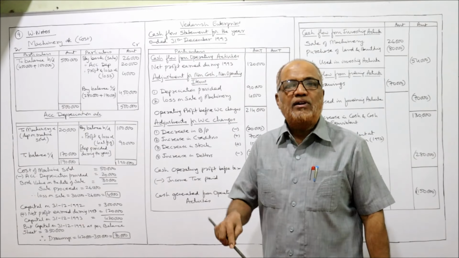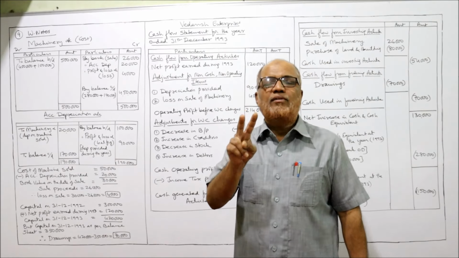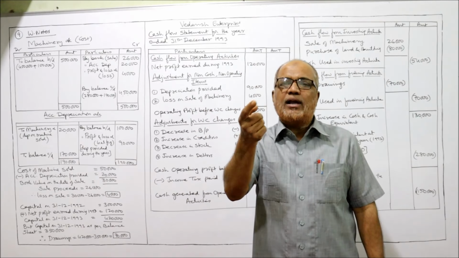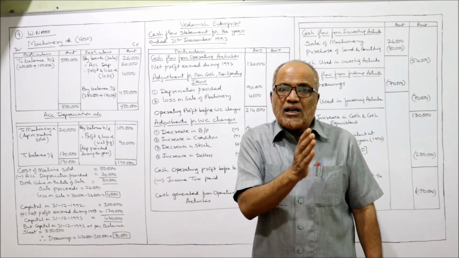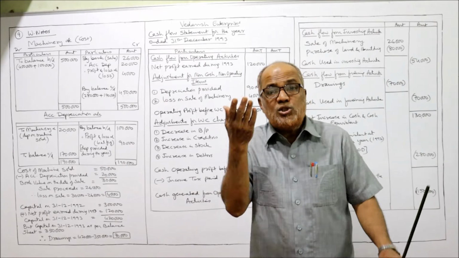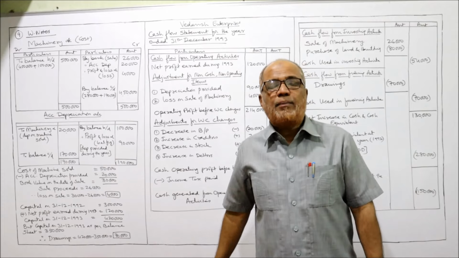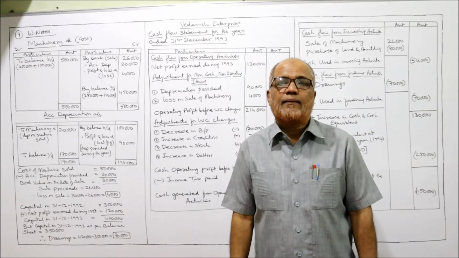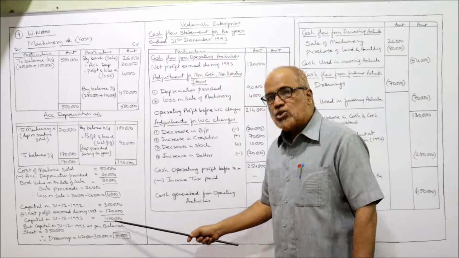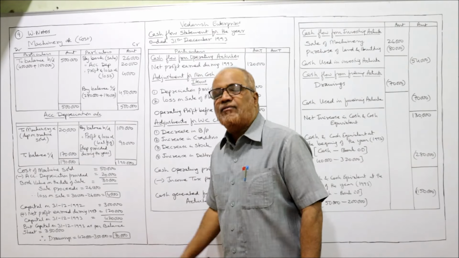So how will the capital decrease? Due to drawings. In the previous problem I told you, capital will decrease for two reasons. The first reason is loss. If there is a loss, the capital will decrease. But here in our problem, there is no loss, there is profit, so capital should increase. Another reason why capital decreases is drawings, due to withdrawal of money for personal use. Here there is drawing, so instead of 4,20,000, our balance sheet is showing 3,50,000.